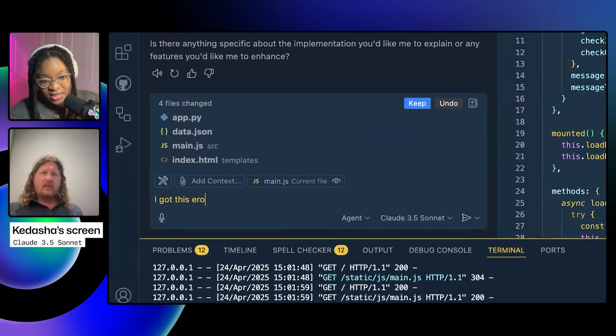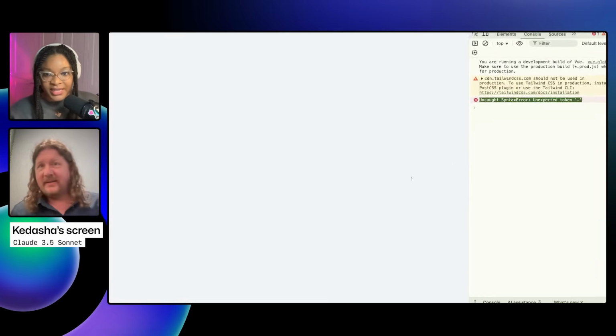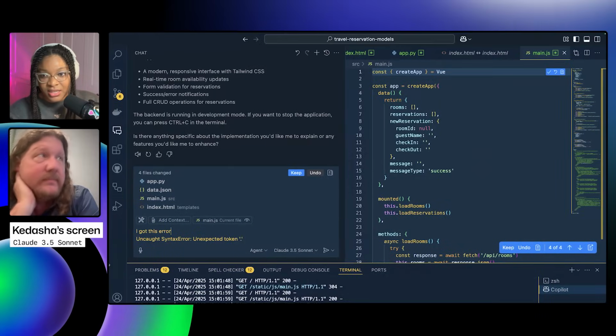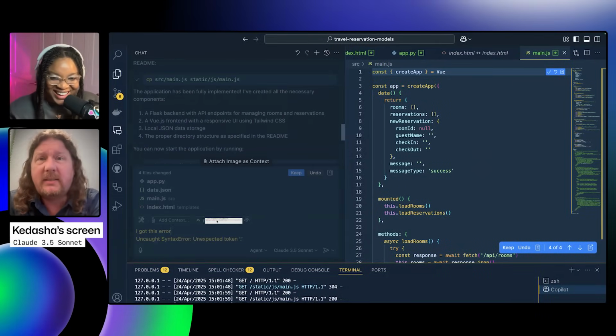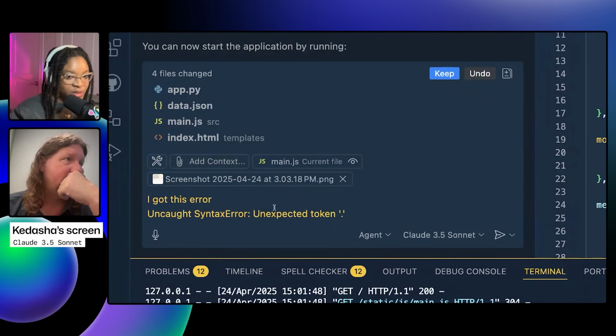This error, and then you just paste it. Something else I like to do is actually take a screenshot and just paste it and then pop it in. And yeah, Claude does take that visual input.